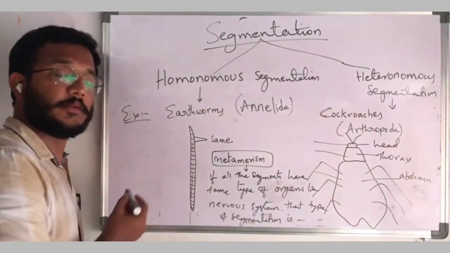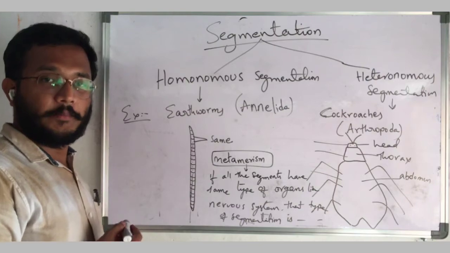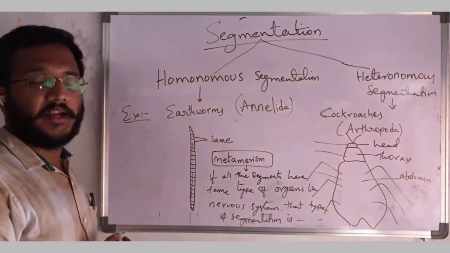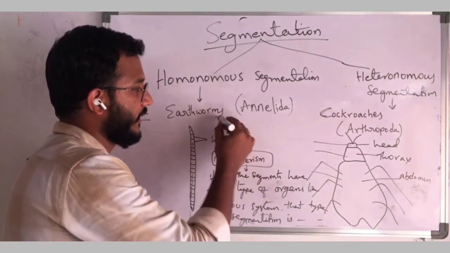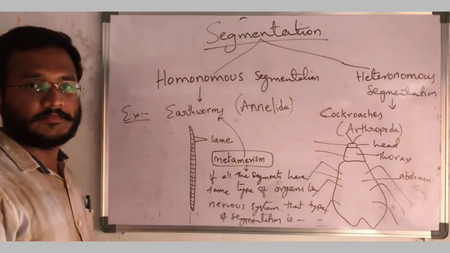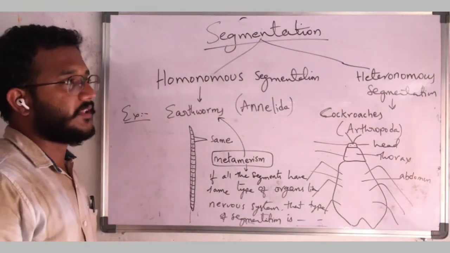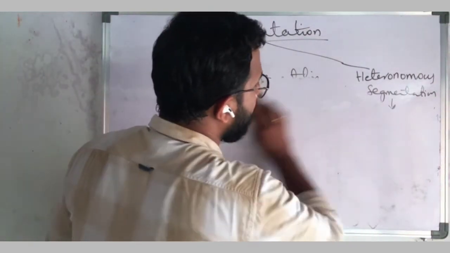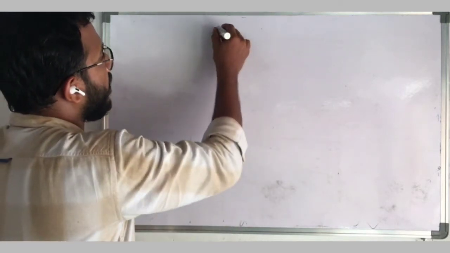And like excretory system, if it is there in each and every segment, or almost most of the segments, so that type of segmentation we will call as metamerism. So this type of metamerism is seen in earthworms. Getting? This is about segmentation. This is also one of the basis for classification. And next, development.